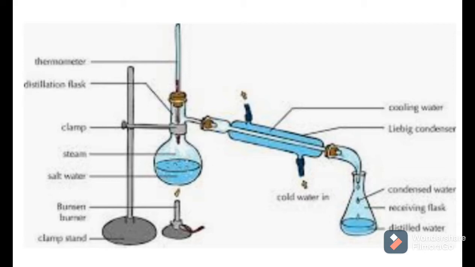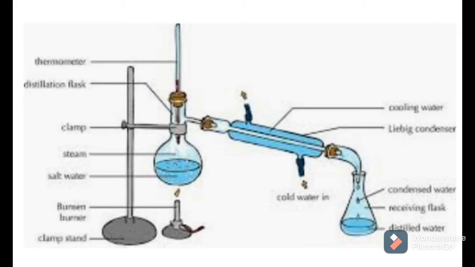In distillation, there is a flask, a round-bottom flask. If we take the example of salt and water, take that solution into the round-bottom flask, and then heat the flask with the help of a burner as shown in the diagram. And then there is one outlet at the top.